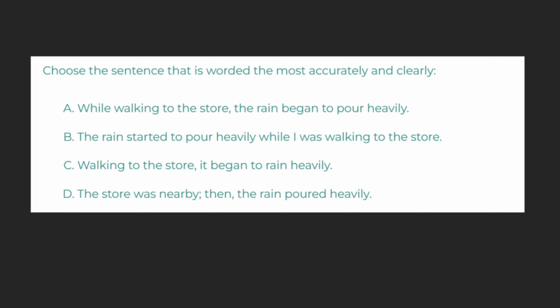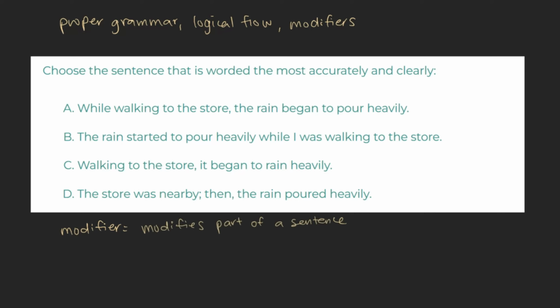Choose the sentence that is worded the most accurately and clearly. When looking for the clearest sentence, we'll keep an eye out for proper grammar, logical flow, and modifiers that describe the intended subject accurately. As a review, a modifier is anything that modifies or changes a part of a sentence.